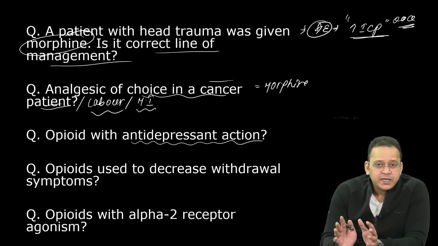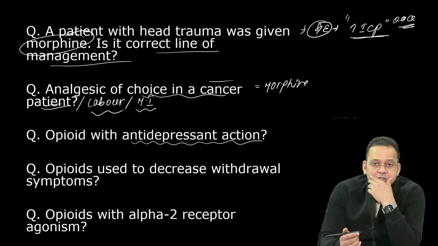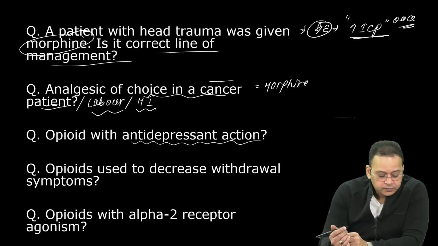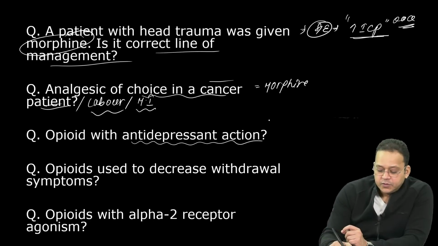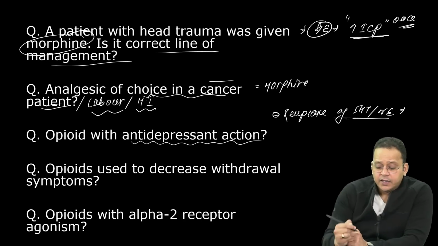A similar MCQ has already been asked in FMG. I've just changed it a little bit. Opioid with antidepressant action. Which is an opioid with antidepressant action? Which is an opioid that blocks reuptake of serotonin and norepinephrine? This was the MCQ that was asked in FMG and NEET PG as well.